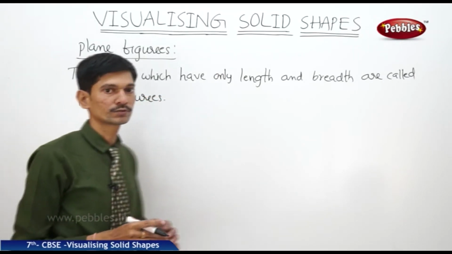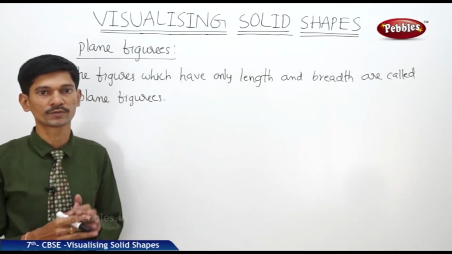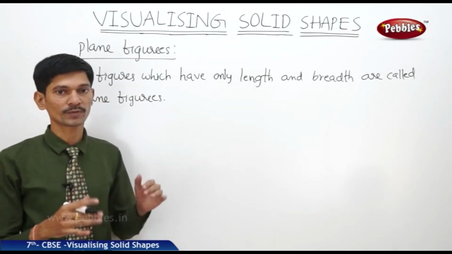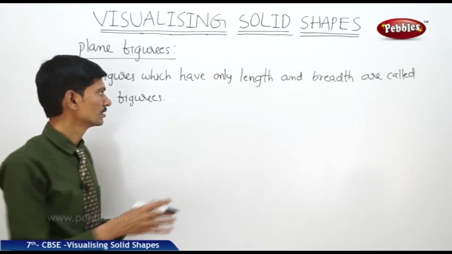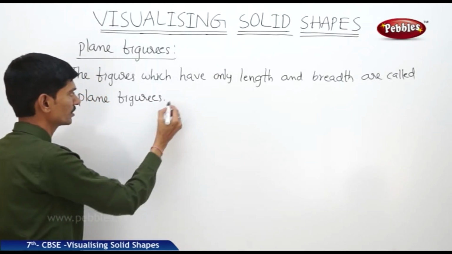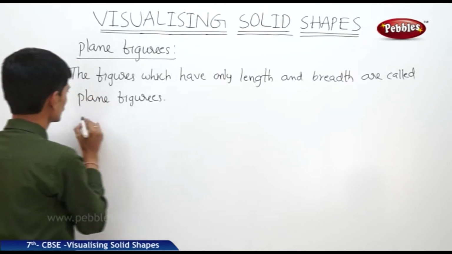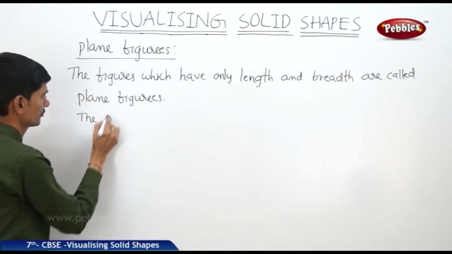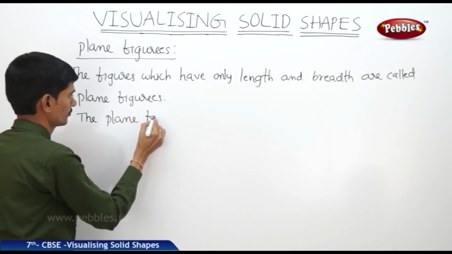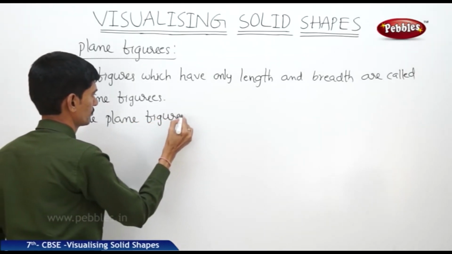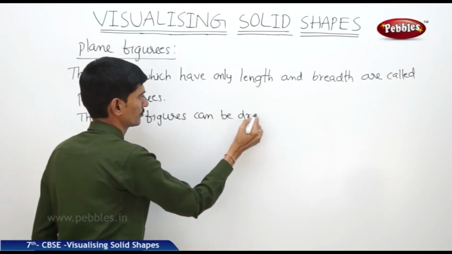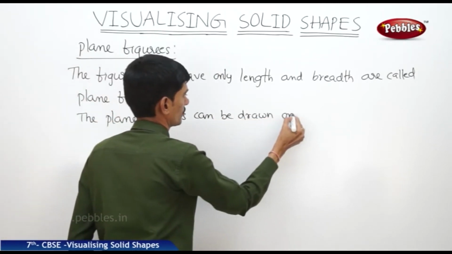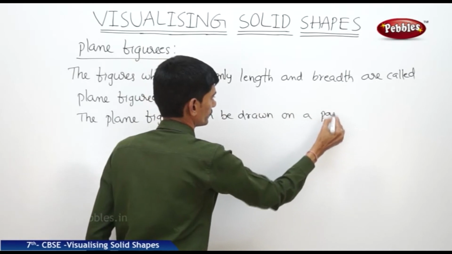Now the plane figures do not have the height or depth, means approximately their thickness is 0. So then they can be drawn on the paper. The plane figures can be drawn on a paper.